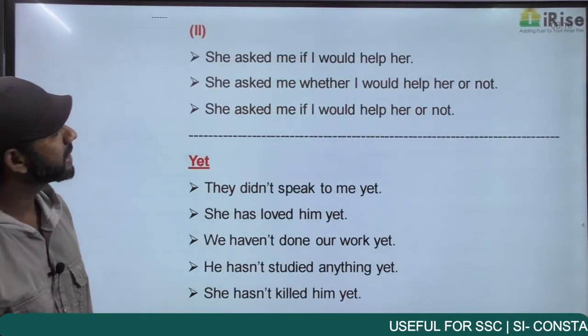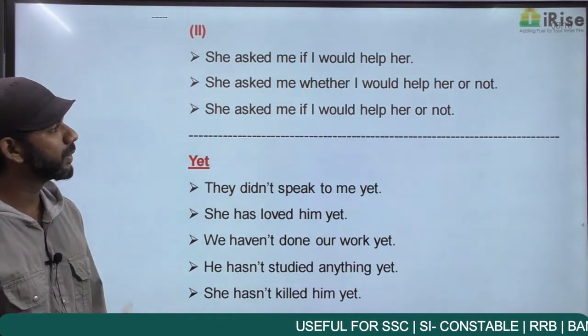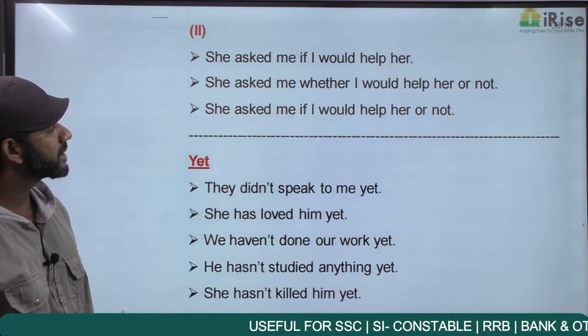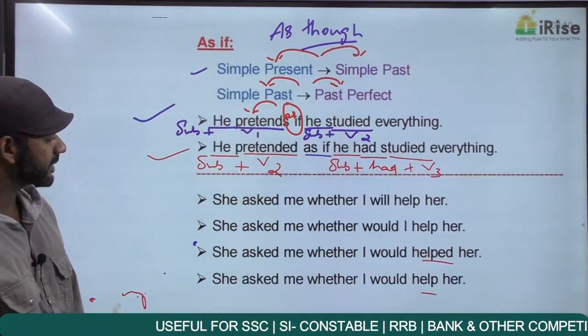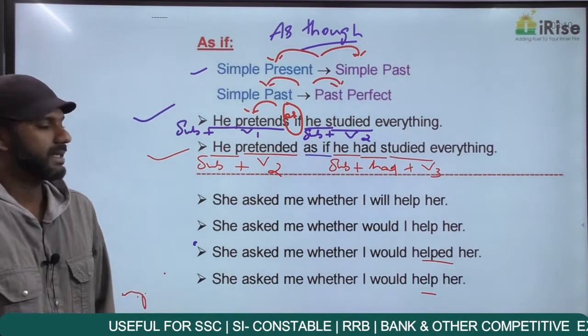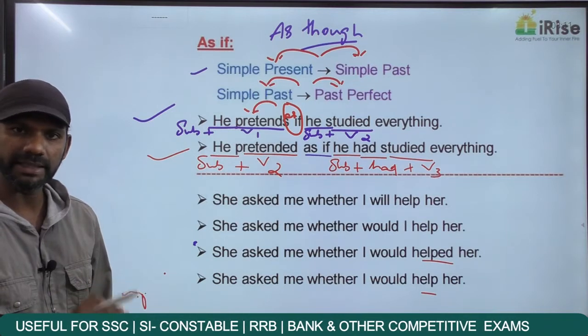She asked me if I would help her. She asked me whether I would help her or not. She asked me if I would help her or not. We have 7 sentences here. So as I said, my question is, which of these is grammatically correct?